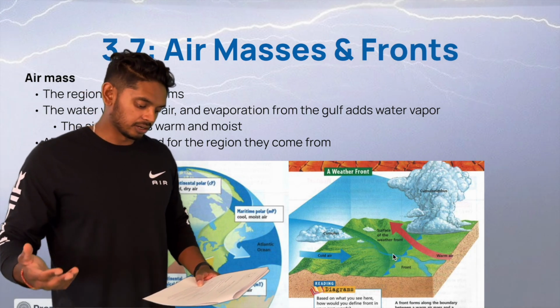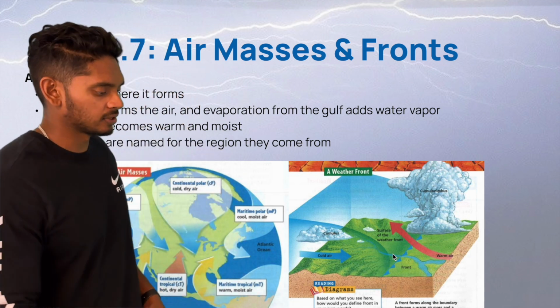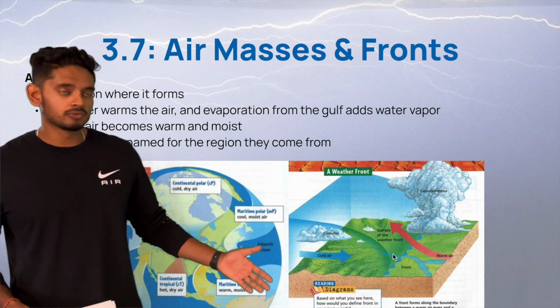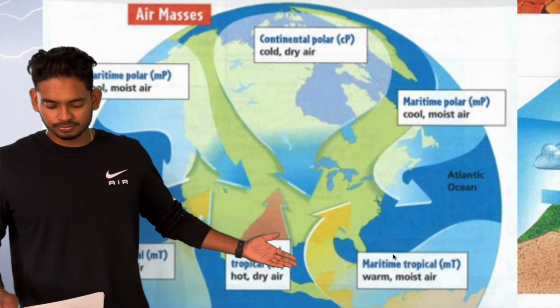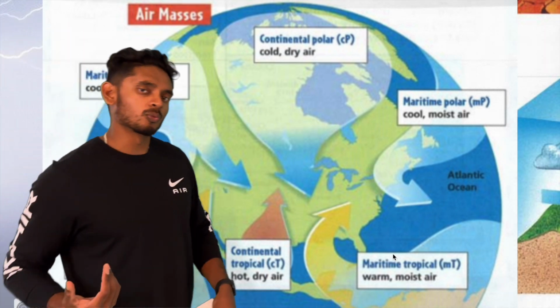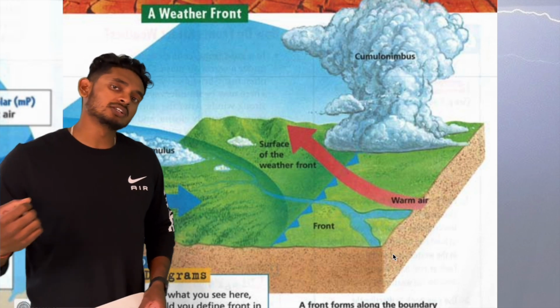Air masses are named for the region they come from. And that makes a lot of sense. If it's warm over there and the air mass is warm, we should call it something from maybe about warm, right? Let's take a look at the names. As the air masses move from one region to the next, they bring the conditions with them.